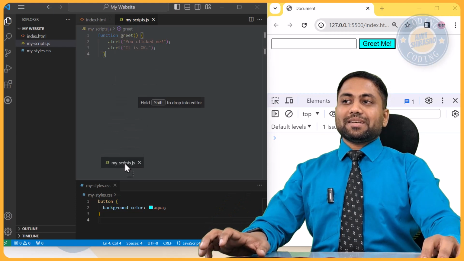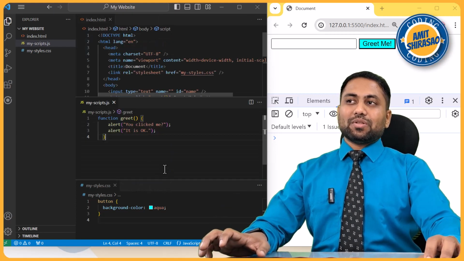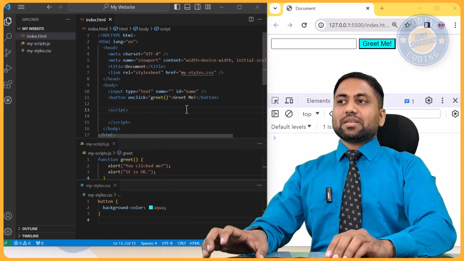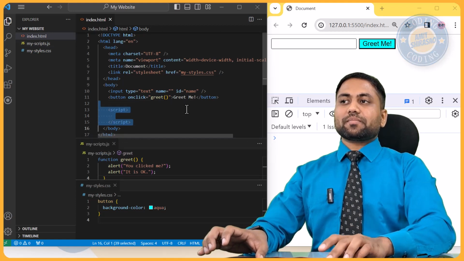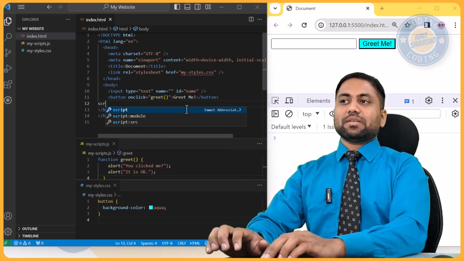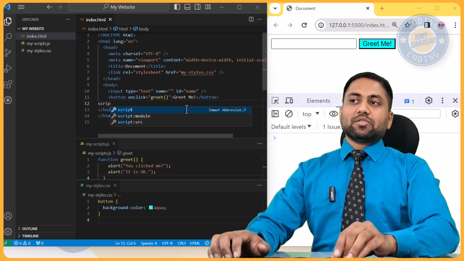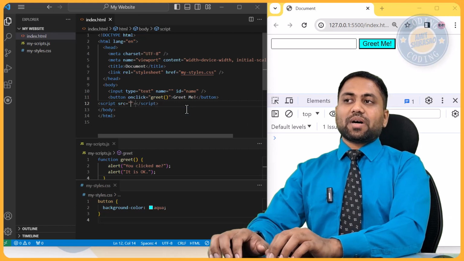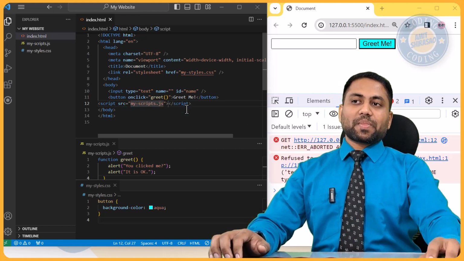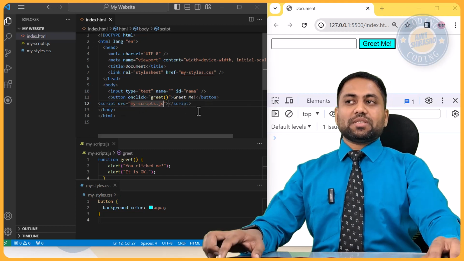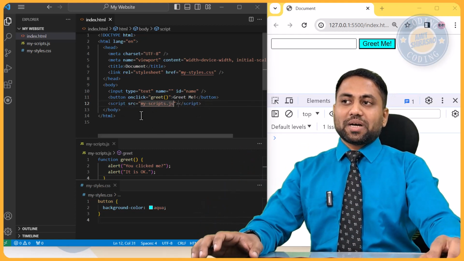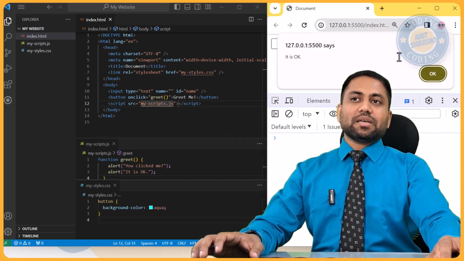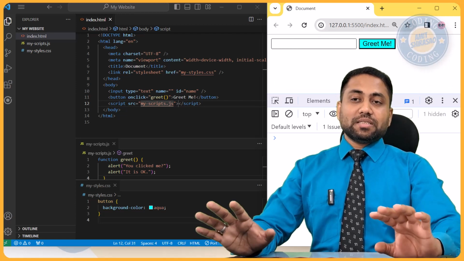I'm again arranging it like this. Okay, so all three of them are visible to you now within one scope. And here, instead of script, I'm going to write something like this: script source. So script should have a source, and that source is my scripts.js. Okay, so now it will be included. I'm just saving it so that it gives the proper indentation and everything, and then see whether it is still working. Yeah, it is still working. This means the functionality is still there.